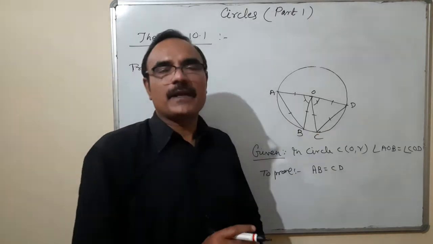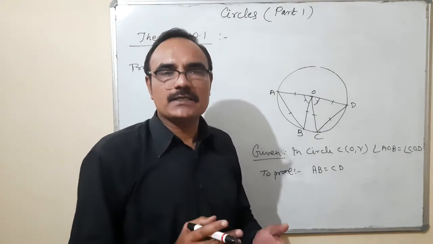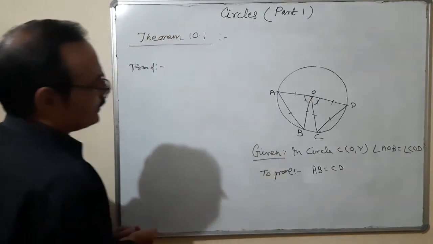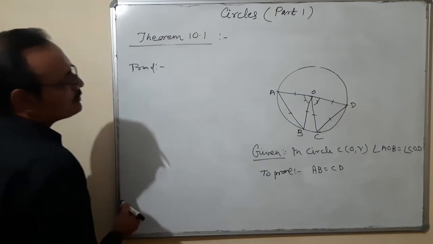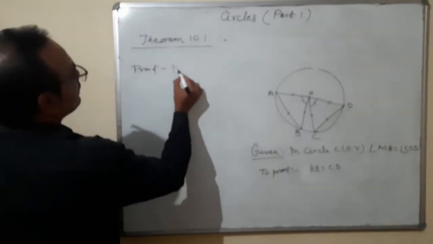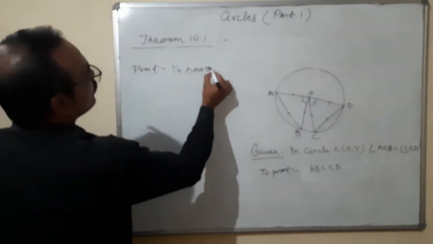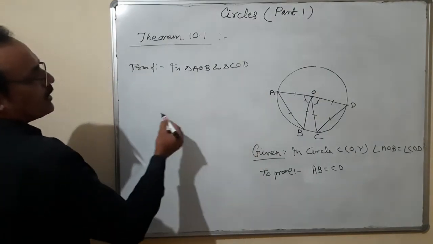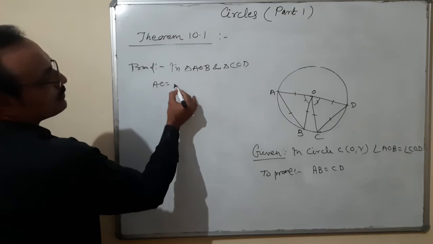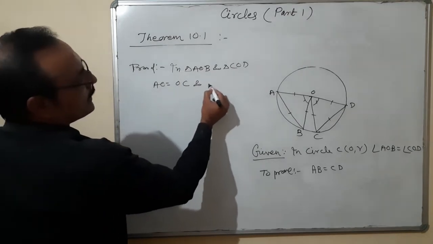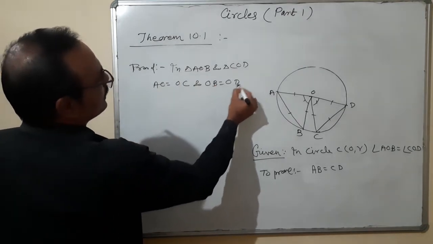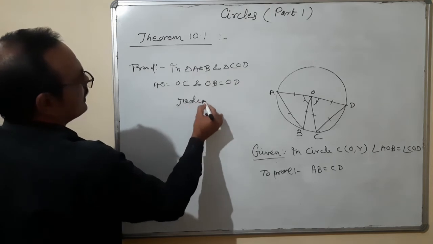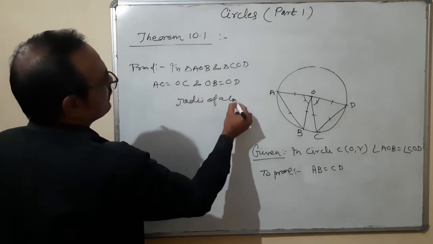If two chords are subtending equal angle at the center, prove that both the chords are equal. Okay? AB is equal to CD. Again in triangle AOB and triangle COD, here what happens? AO is equal to OC and OB is equal to OD. Reason? Radii of a circle.